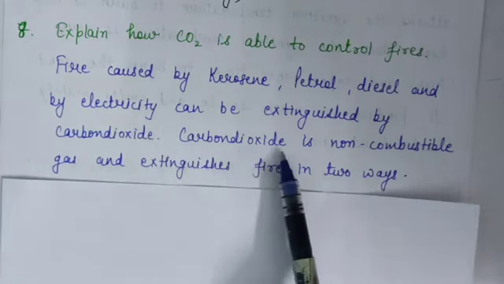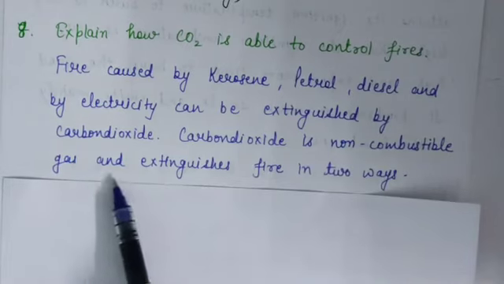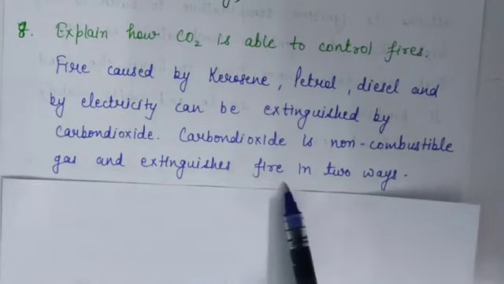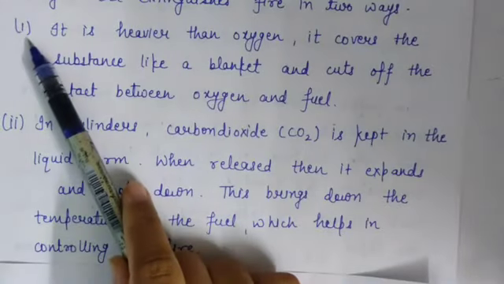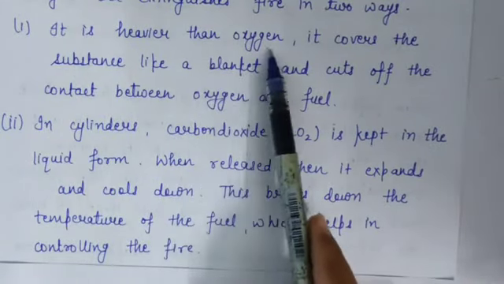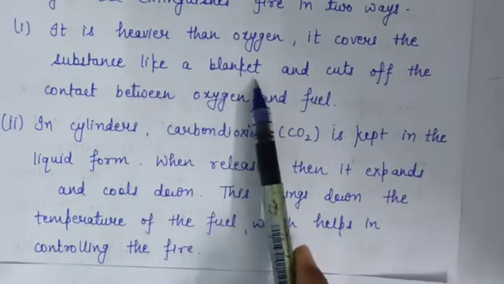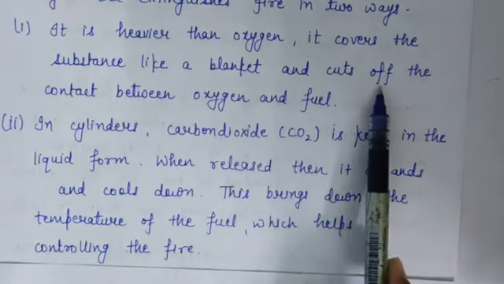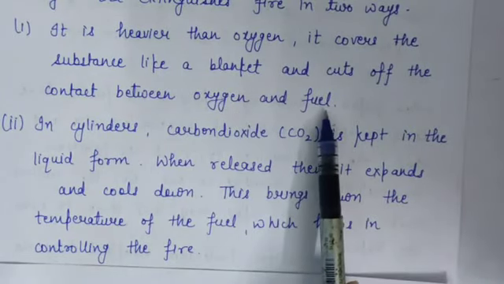Because carbon dioxide is a non-combustible gas and extinguishes fire in 2 ways. First way is, it is heavier than oxygen. It covers the substance like a blanket and cuts off the contact between oxygen and fuel.